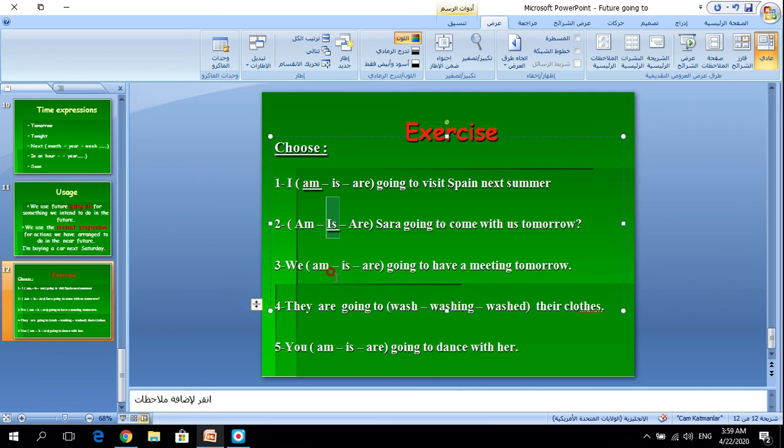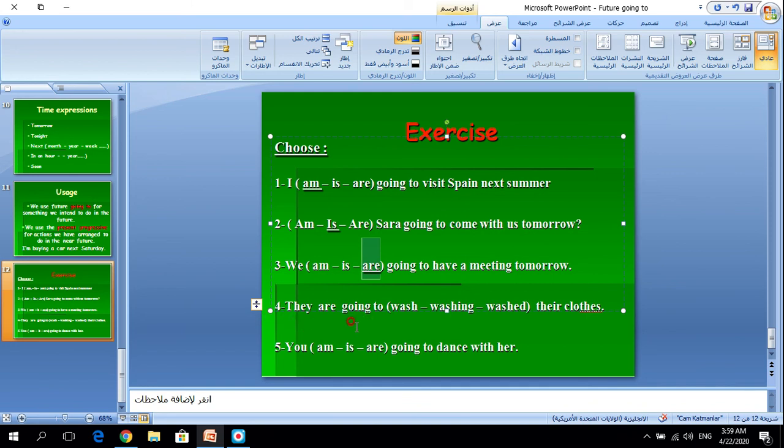The next one, we am, is, are going to have a meeting tomorrow. Which one is correct? Yes, exactly. The correct one here is are because we is a plural pronoun.